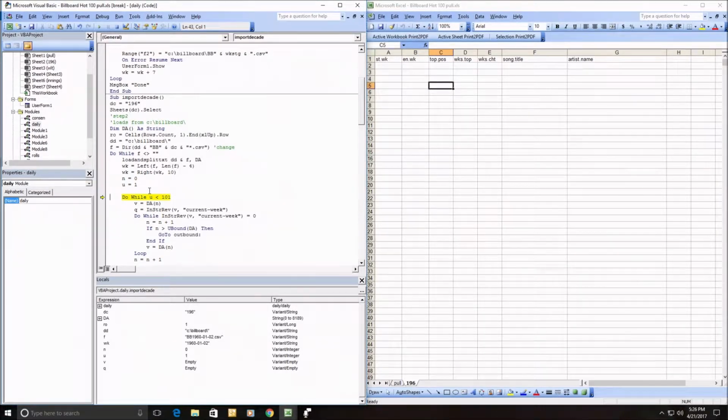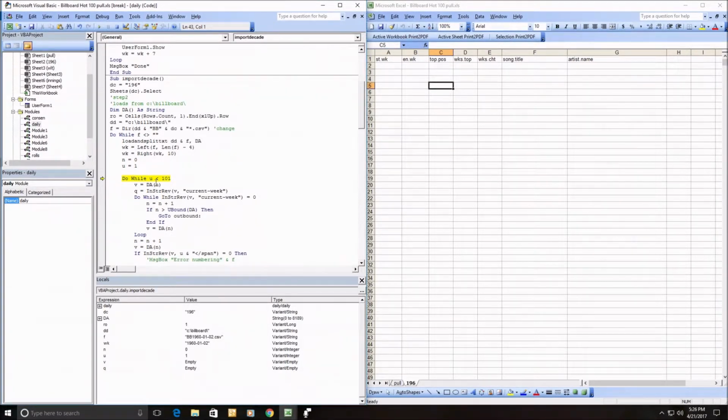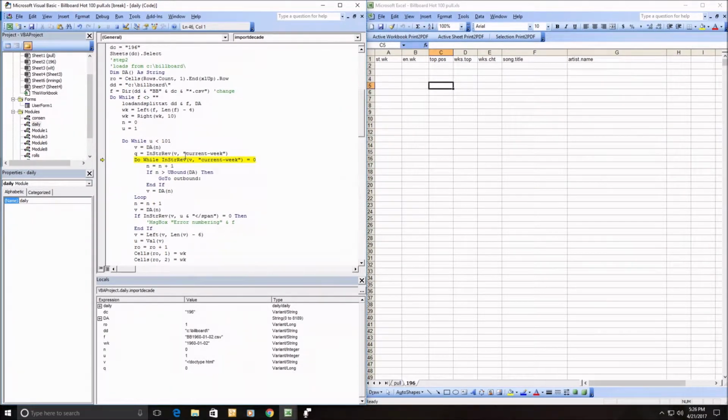Originally, I just wanted it to be 1 to 100 for every week, and while you're less than 101, but I had to get out of bounds here. So it's going to have a bunch of crap for a while here. And I'm looking for current week, and it's probably going to be a bit down there, so let me just skip forward. So, yeah, out on 465th row, or 465th data file on that one.